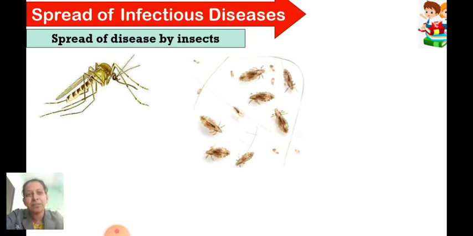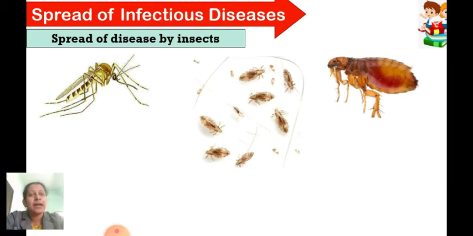They also suck the blood. They are also called lice, or in Marathi we call them uva. They are also causing a lot of trouble for the scalp. Now, if someone has been attacked by lice, they continuously go on scratching like this, like the monkeys, right? So these are also causing a lot of trouble in our head.